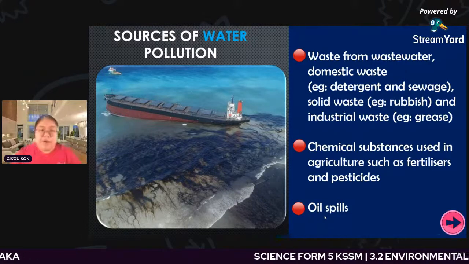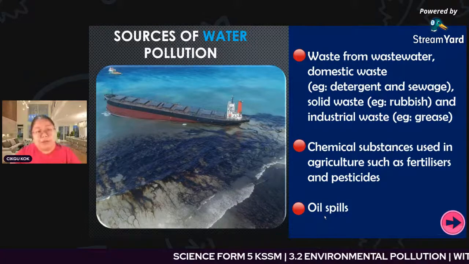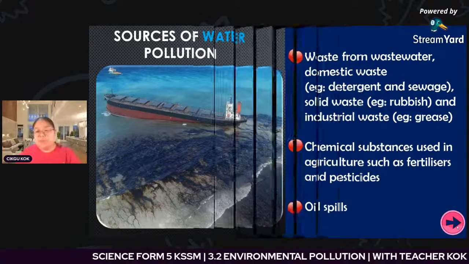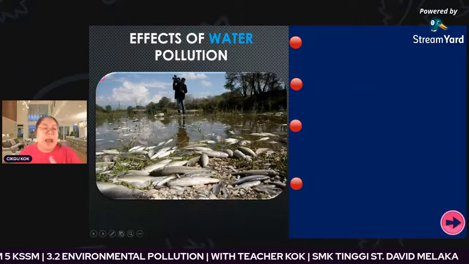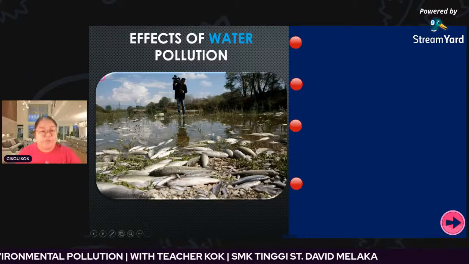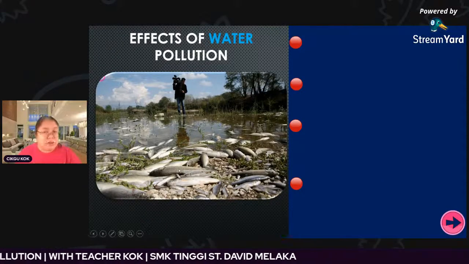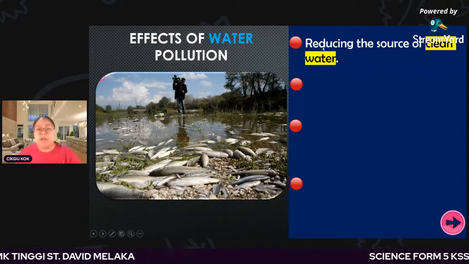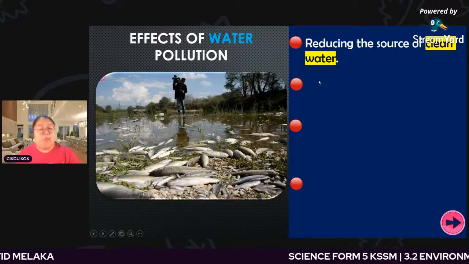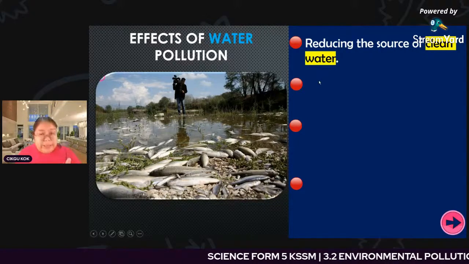Okay, after that we are going to see the effects. What are the effects of all these pollutions? So everybody can guess. You can see the diagram, what happened. Okay, all the fish died already. They cannot stay for a longer time. Now you see why it becomes like this. The first one, you are reducing the source of clean water. Okay, the water cannot be clean anymore.